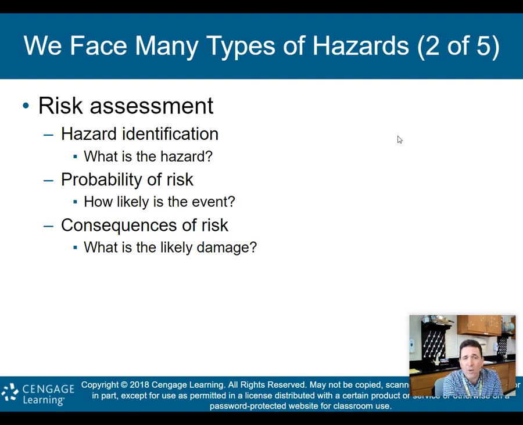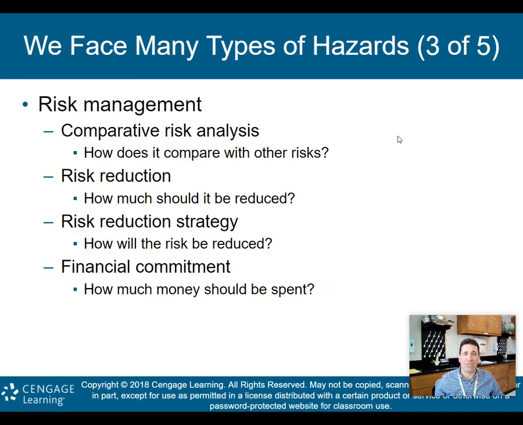So what do we do in a risk assessment? First, we identify the hazard. What is it? Then again, we look at the probability of a risk, kind of just what I talked about. How likely is that event or that risk going to happen? And then we take a look at the consequences. What is the likely damage? And then we can use all of that to determine how we're going to proceed with that risk or with that hazard.